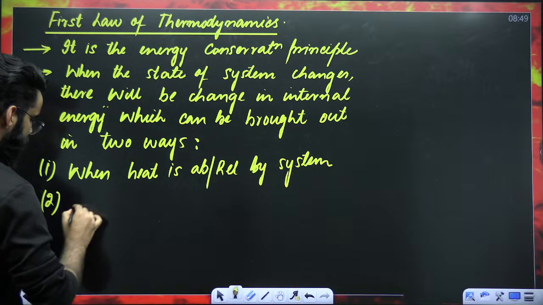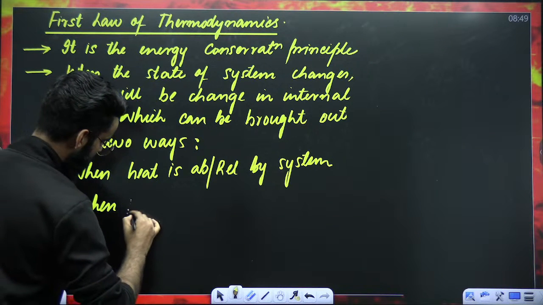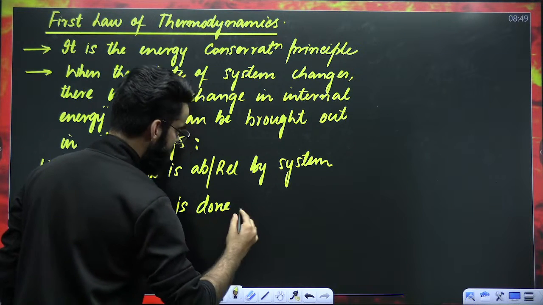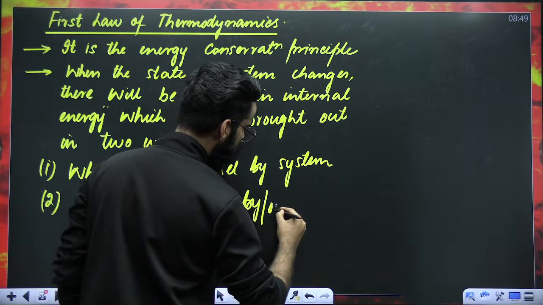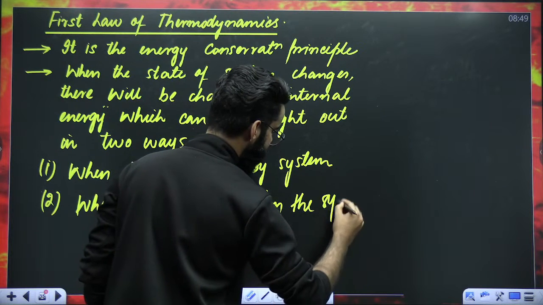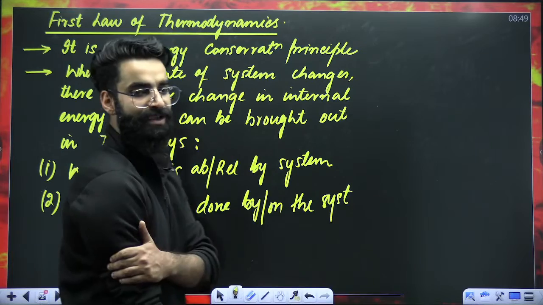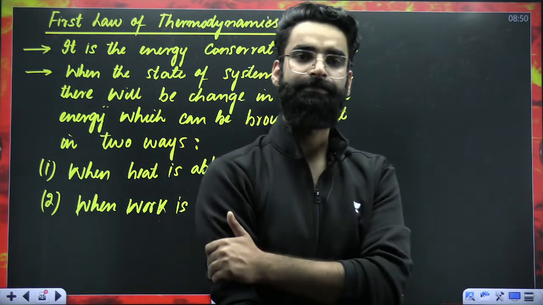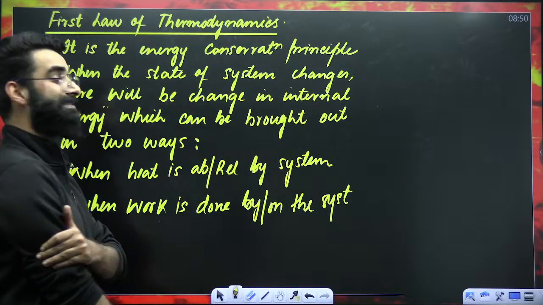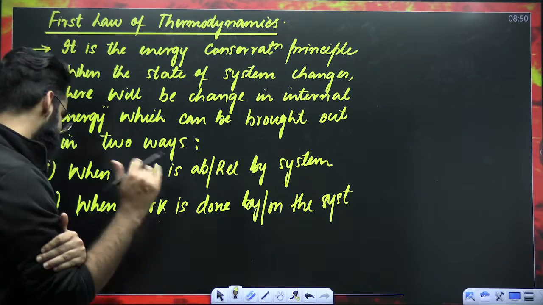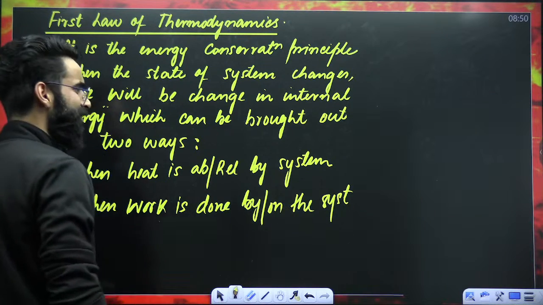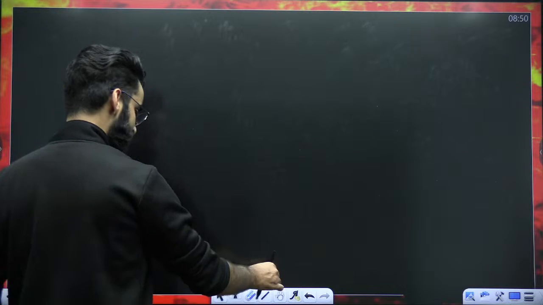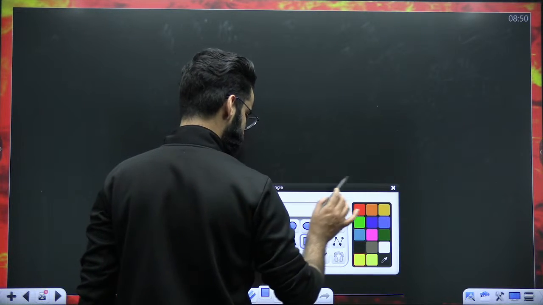When work is done by or on the system. What does it mean? Let's try to decode all these things mathematically. And mathematical interpretation is just important, nothing else with the definitions and stuff. Okay? See guys, try to understand properly what I'm going to say.